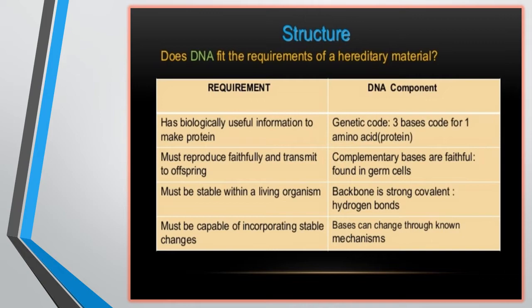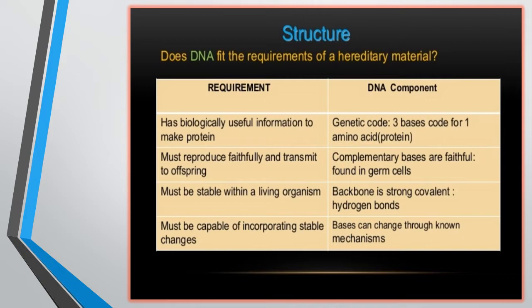So DNA is present inside the chromosome of a cell, and it contains segments called genes, and these are transferred from one generation to the next, or from the parental generation to the offspring generation, so that inheritance can transfer from generation to generation, which is responsible for the continuation of characters in a living organism. Then it must be stable within a living organism. DNA is stable in the living organism, and must be capable of incorporating stable changes inside the living organism.